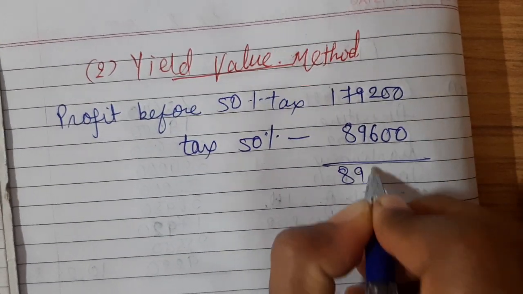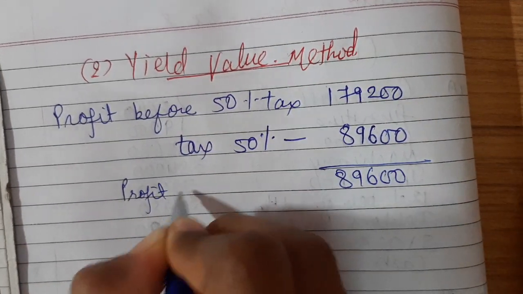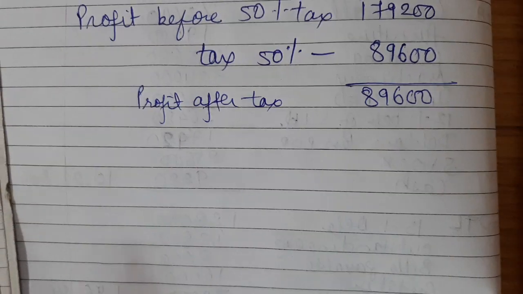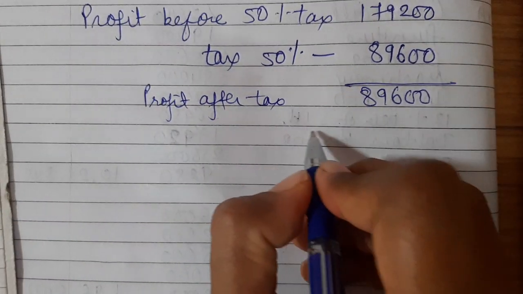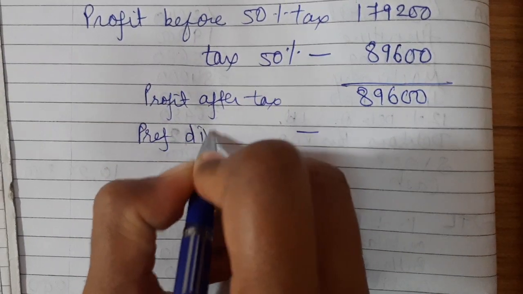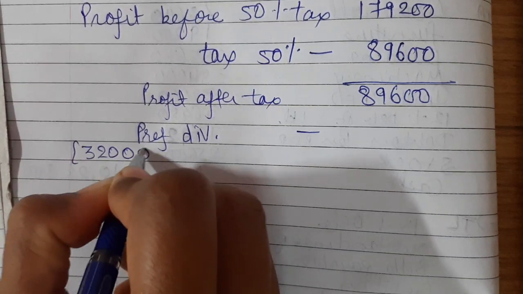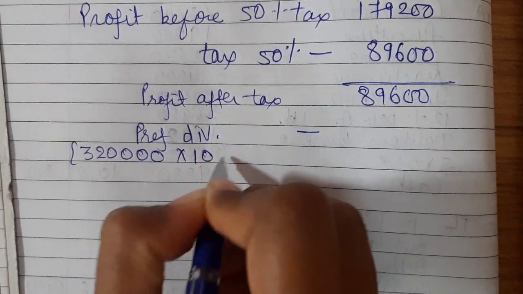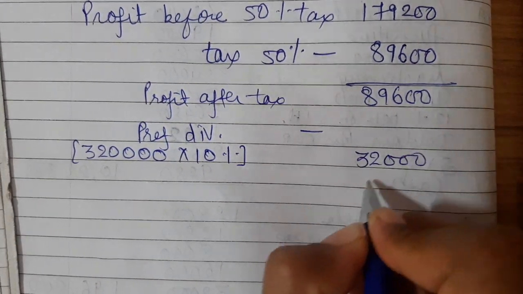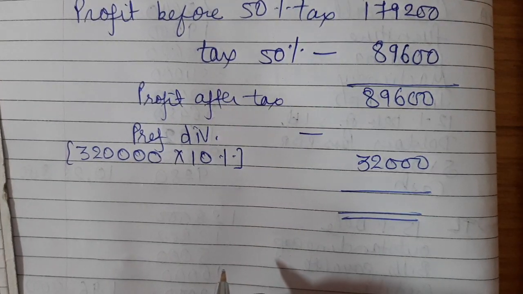So here this is 89,600, which is called profit after tax. After deducting tax, the last item to be deducted is the preference dividend. Preference shares are 3,20,000 and the rate of dividend is 10%. So the preference dividend is 32,000.